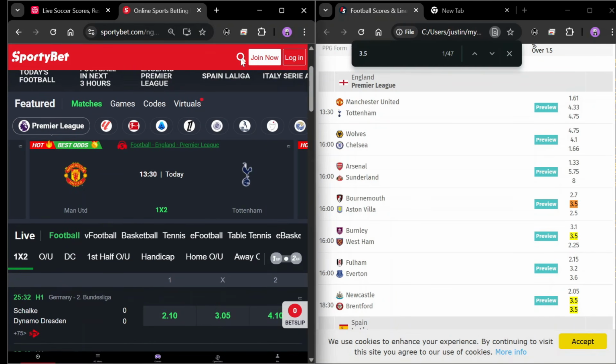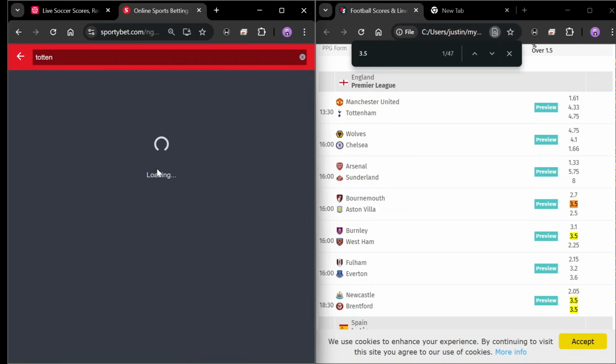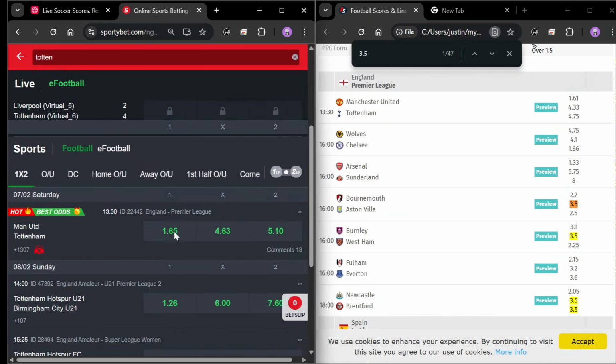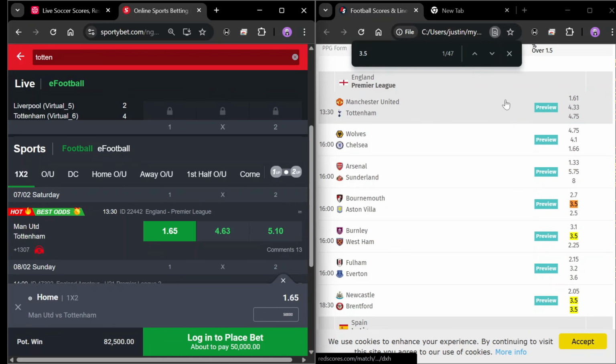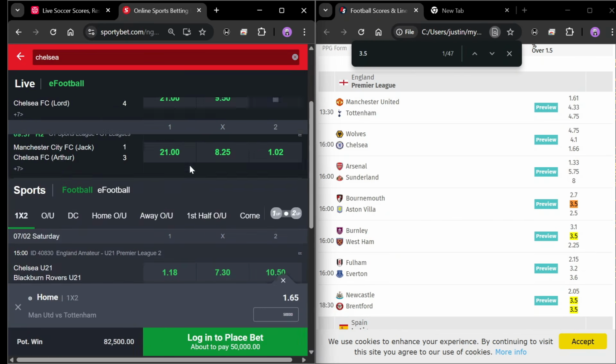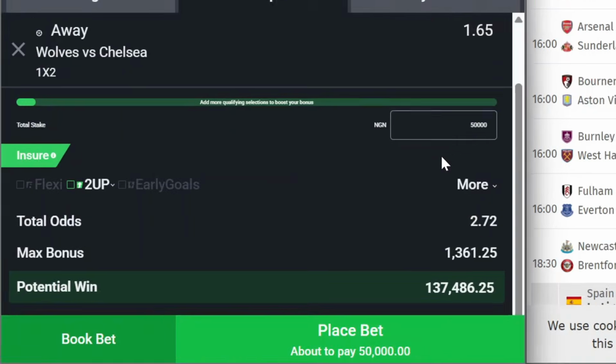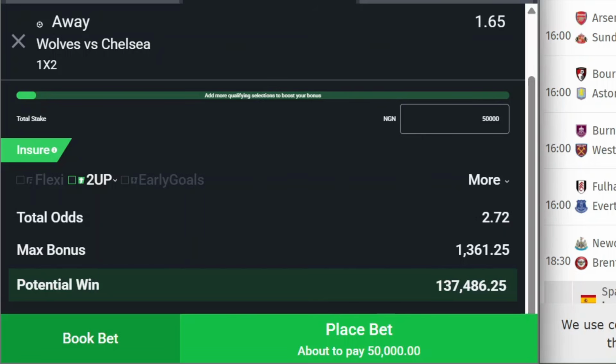Now we can see Man U is here. Let's search for Man U, Tottenham. So if we head over to that place and select a straight win, we come over to look for Chelsea. Chelsea is 1.6. We can pick out Chelsea, and it will give us 2 odds when making these selections alone. Those 2 matches together will give us 2 odds. So this is Chelsea, and we can see we're having 2.72 odds already just with those 2 games.